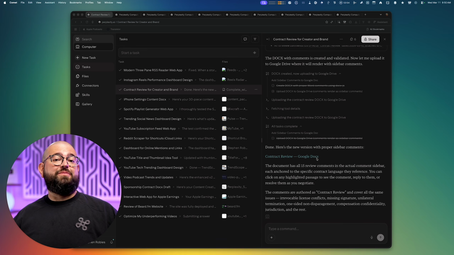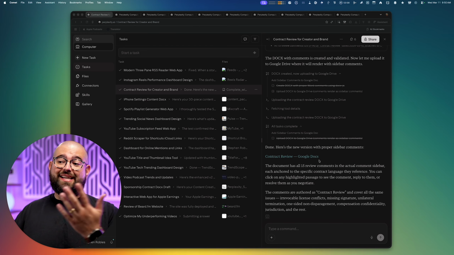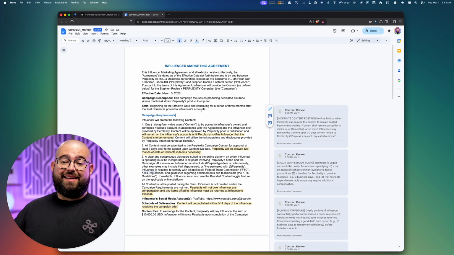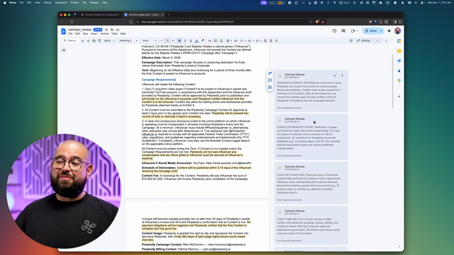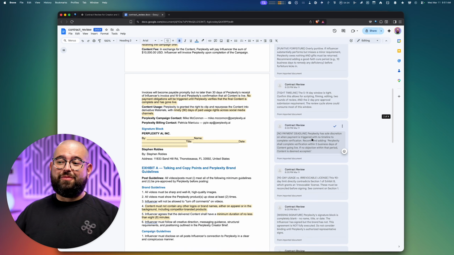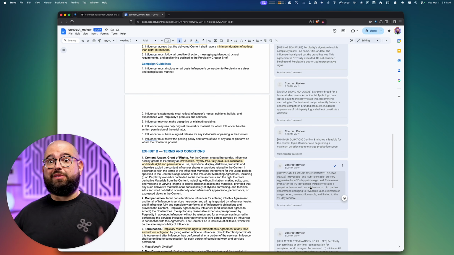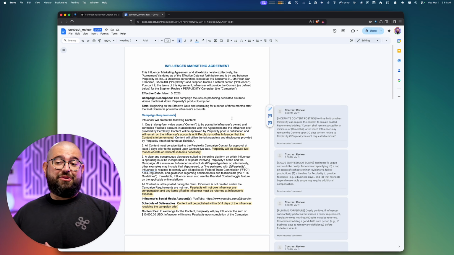places. Or if you want Computer to actually look through a contract before you sign it and see if it has any notes, you can give a contract directly to Computer, connect it to your Google Docs, and now Perplexity Computer actually left all these comments for me to look through the contract and actually explains what some of these terms mean, which is great because I'm not a lawyer. Oh, by the way, Perplexity Computer also generated this entire contract that would be between a brand and an influencer. So it can create a contract for you and amend a contract too.